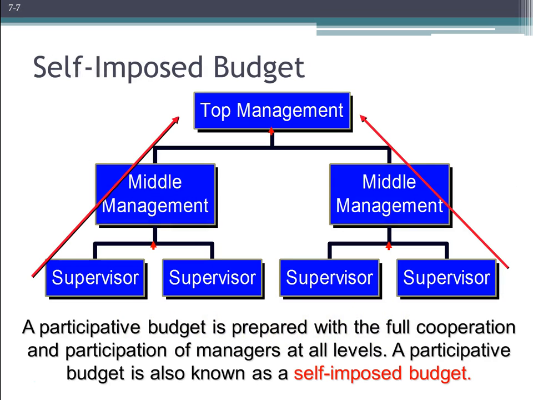One of the things that the chapter talks about as well is the concept of a self-imposed budget. What that means is you don't want senior level management coming up with the budgets, and therefore the goals and requirements that the lower level managers have to meet, without getting their input. You want the middle management and lower level management to actually be involved in coming up with the budgets and the goals. Now, obviously, you don't want to give them complete authorization to control their own budgets, but you do need their input so that you get realistic goals for them.